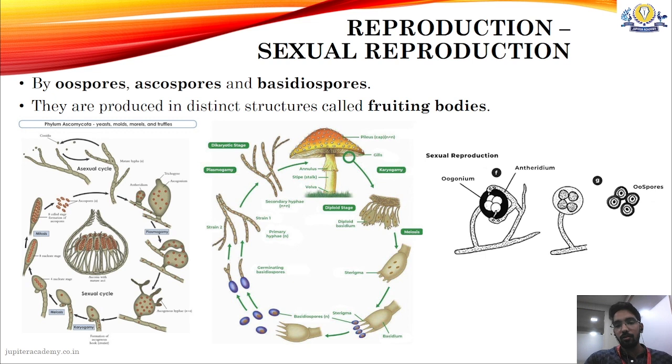Okay, same thing goes for oomycetes, where there are two different kinds of strains. There's an oogonium, which is a female reproductive part, and then the antheridium, which is a male reproductive part.